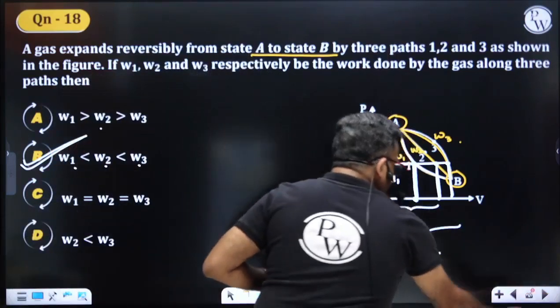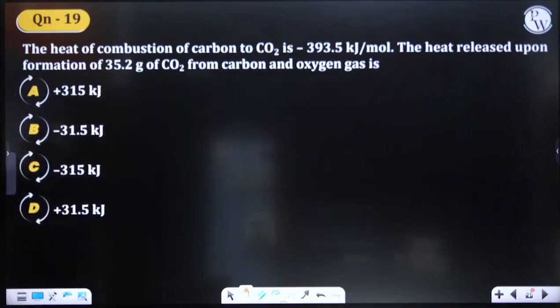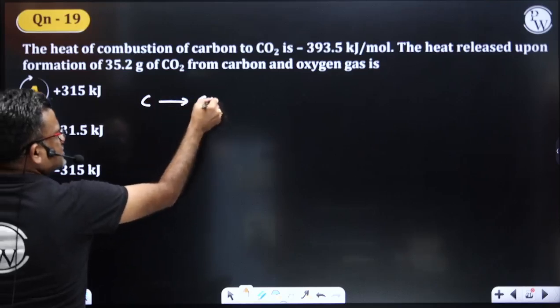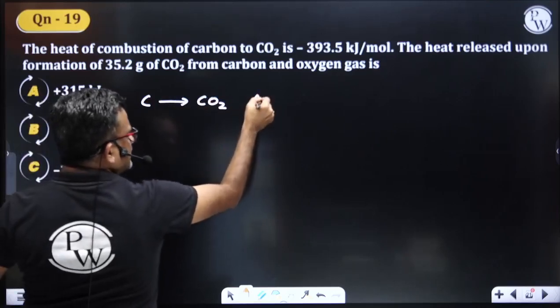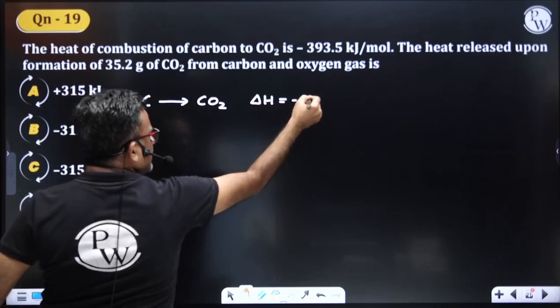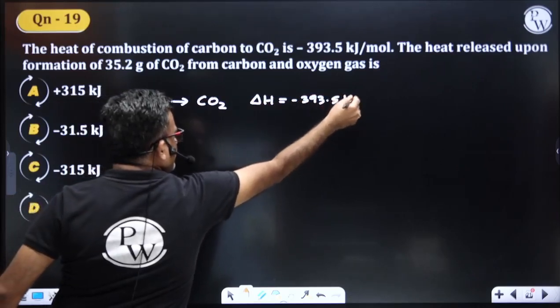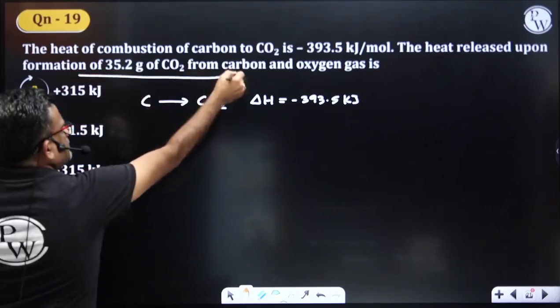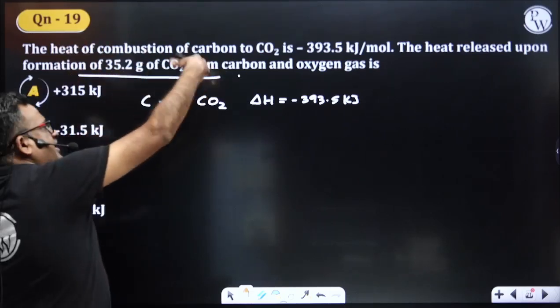Is that clear? Right. The heat of combustion of carbon to carbon dioxide, and the change in enthalpy, is given to be minus 393.5 kilojoule per mole. The heat released upon formation of this much of carbon dioxide from carbon and oxygen.